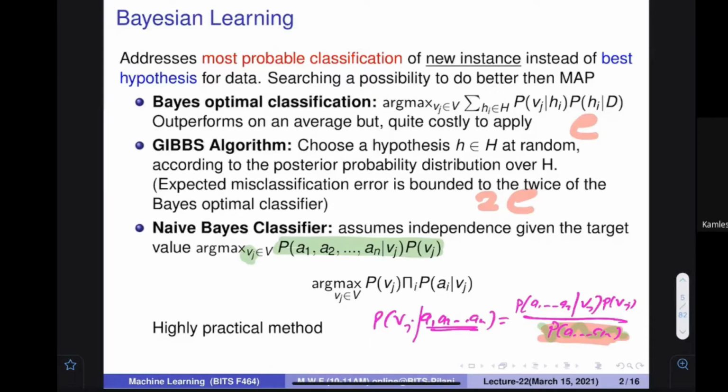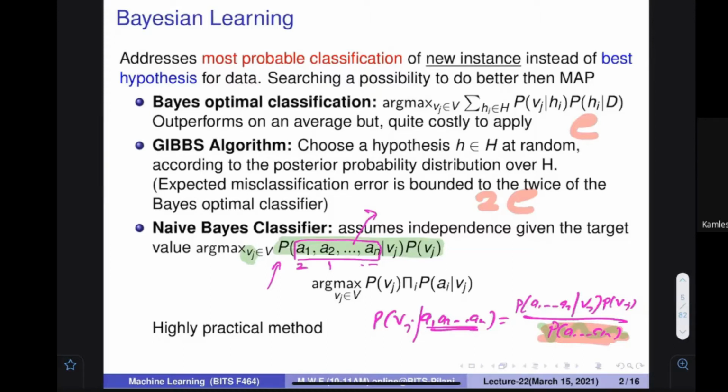We have seen in the last class that there is an issue in finding this out, because there are a lot of variables. We have to find all the possible interactions of these variables to find the probability. For example, if I specify a1 equals 2 and a2 equals 1, then you have to tell me what this probability is.